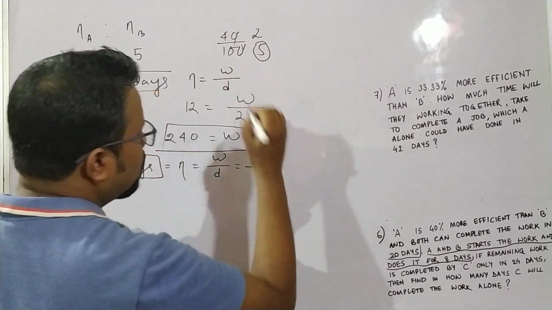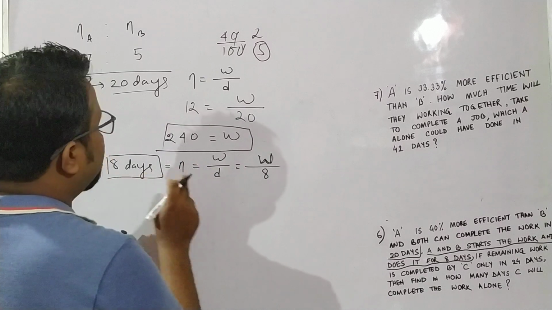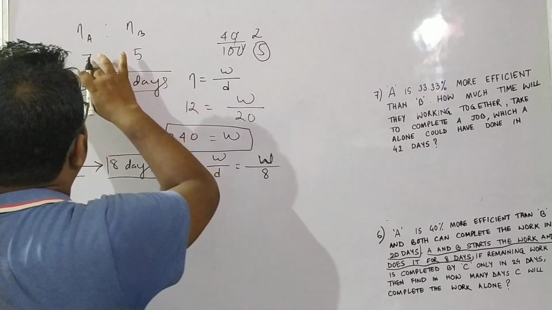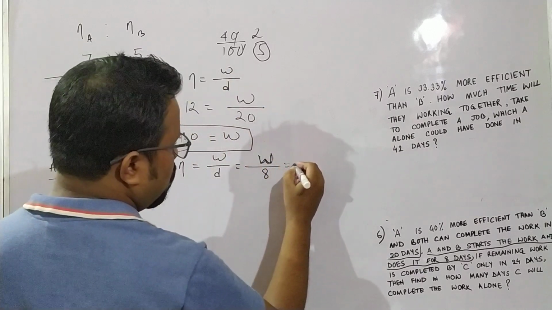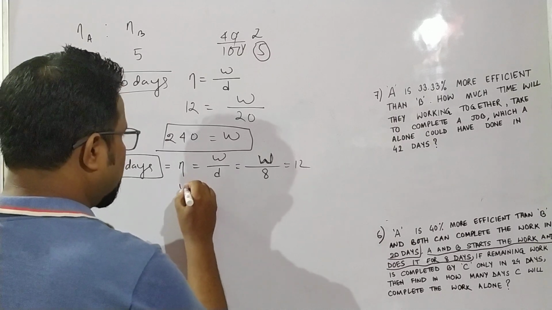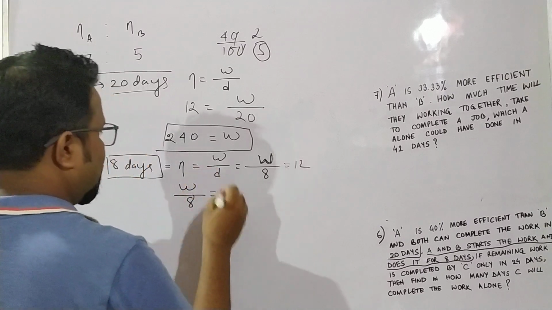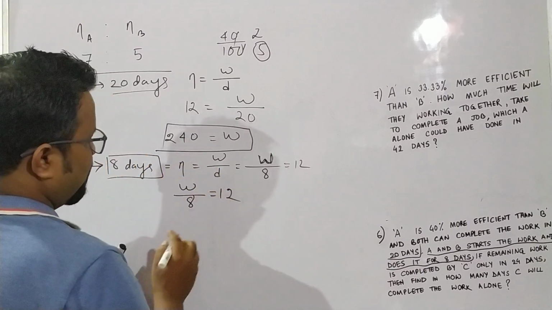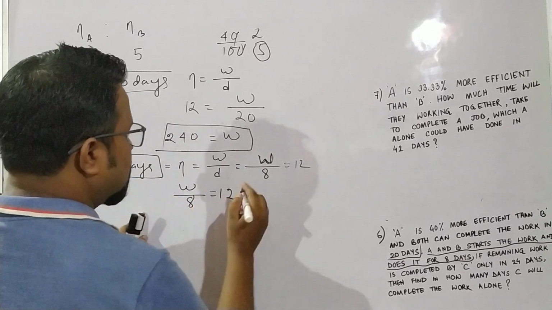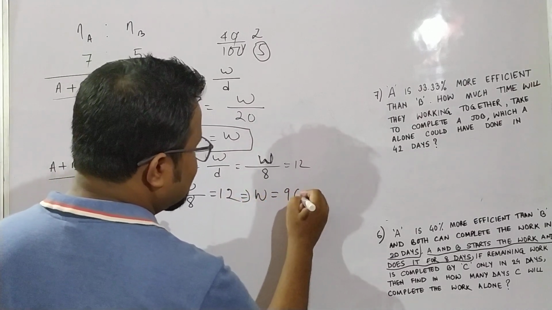I need to calculate W. The efficiency of both A and B was 12. So we can write W by 8 is equal to 12. 12 is the efficiency of A and B, and 8 is the days they work. So W will become 12 into 8, 96 units.